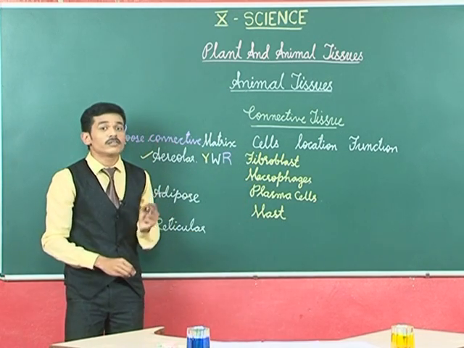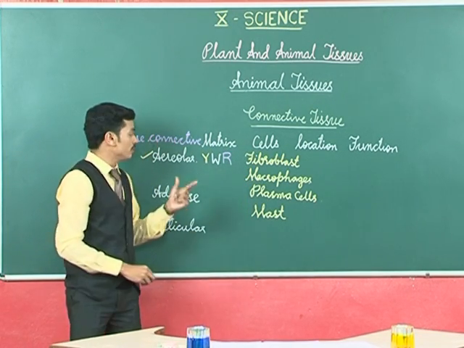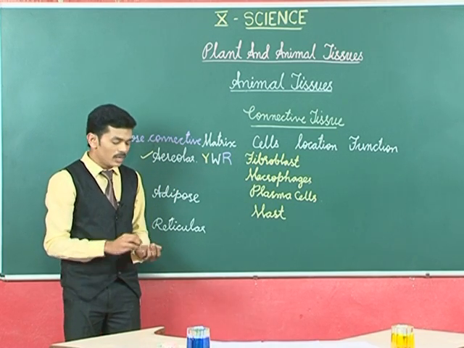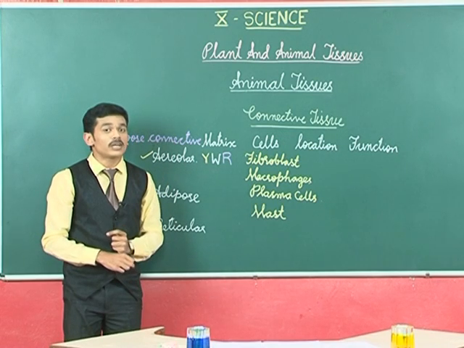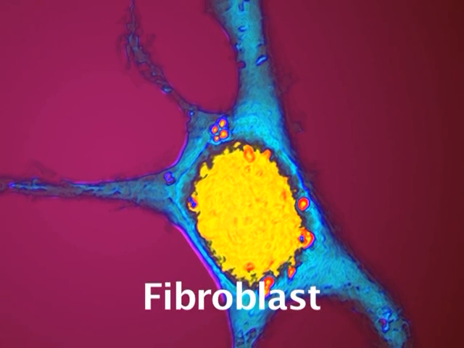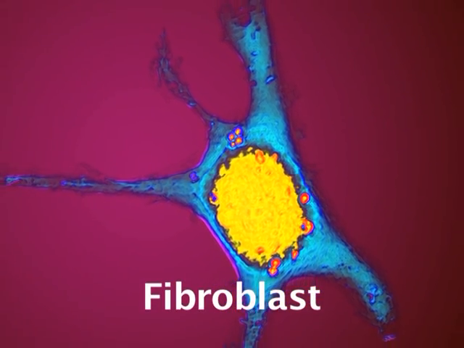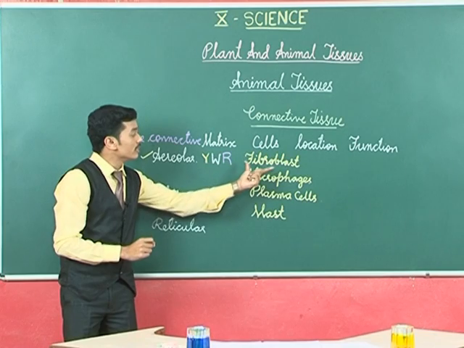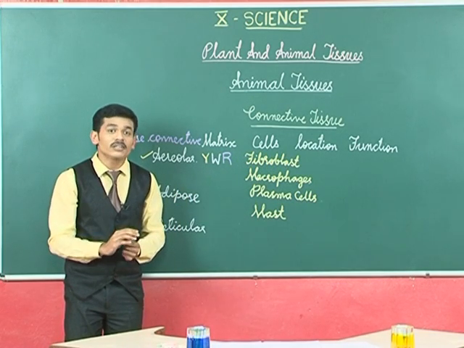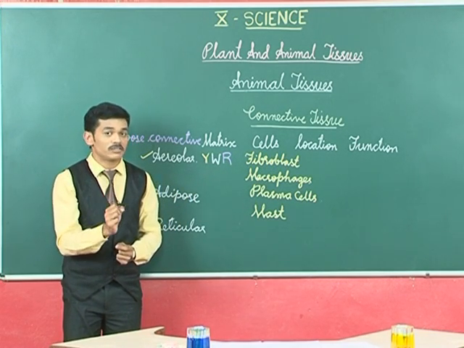So these are the four cells which are present in this areolar connective tissue. Let us see about fibroblasts. Fibroblasts are large, branched, flattened cells. So they are large, flattened and branched cells.